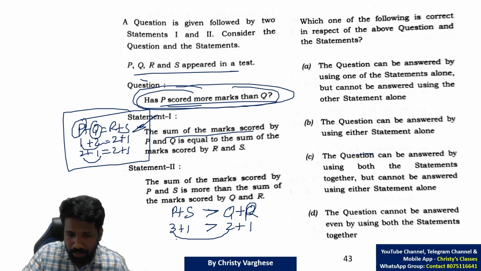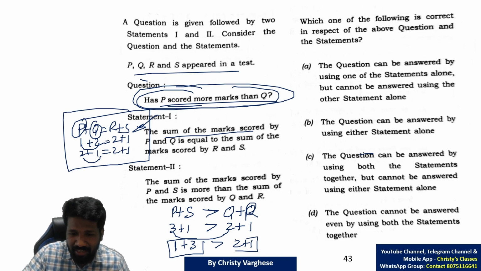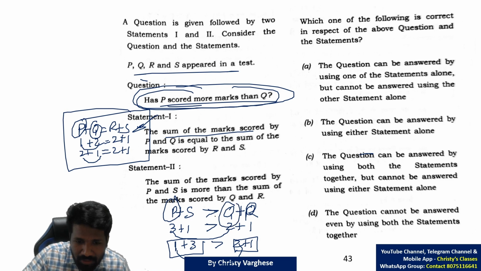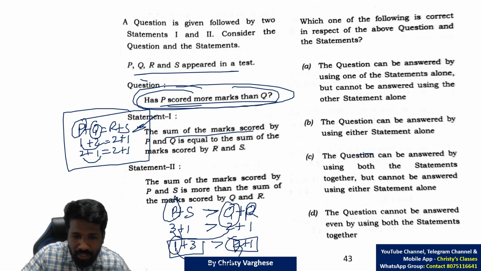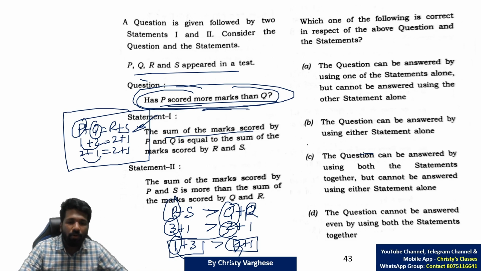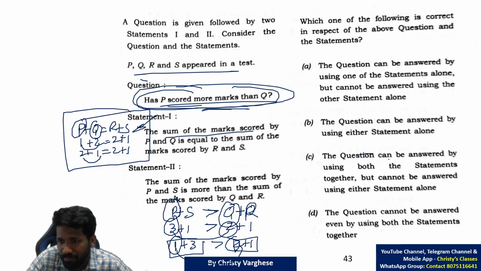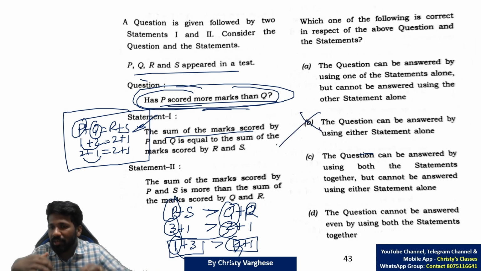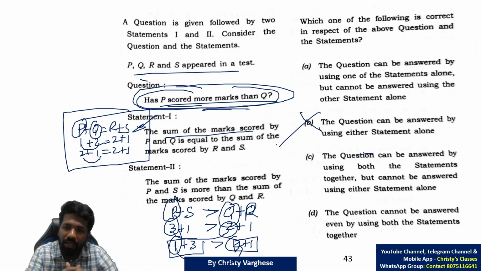Say 1 plus 3, 4, is greater than 2 plus 1, 3. Here P is 1 and Q is 2, so P is less than Q. So statement 2 alone is not enough. Option B is eliminated here also. The option that the question can be answered by using either statement alone is totally wrong.